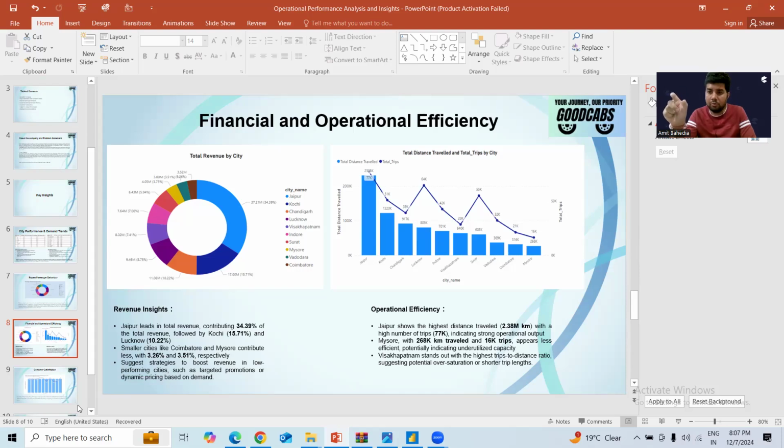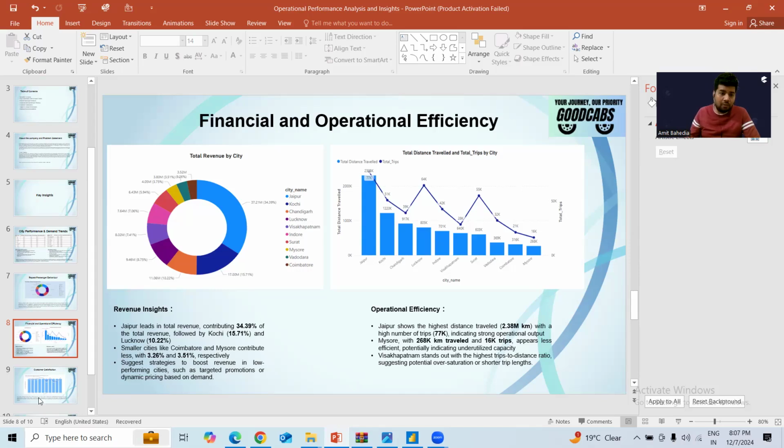Because if there is no proper proportion in both these things, there is no increase in the revenue generation. If the trips are more, definitely there should be more distance traveled, because revenue is totally generated on the basis of the total distance traveled. If you talk about the core revenue part, more distance traveled, more revenue will be there.